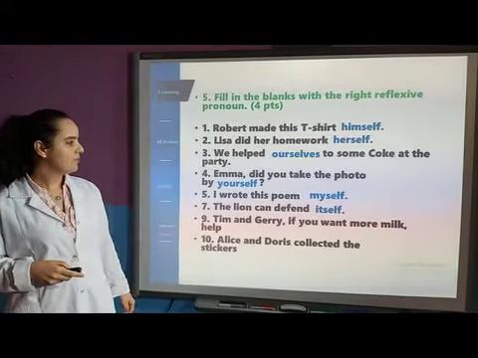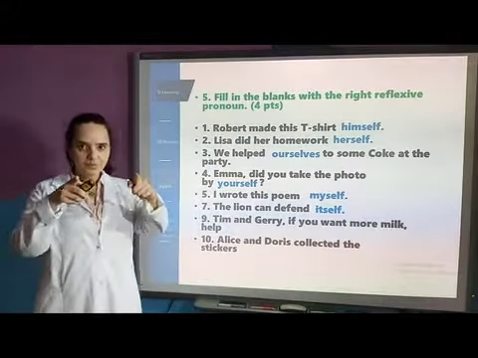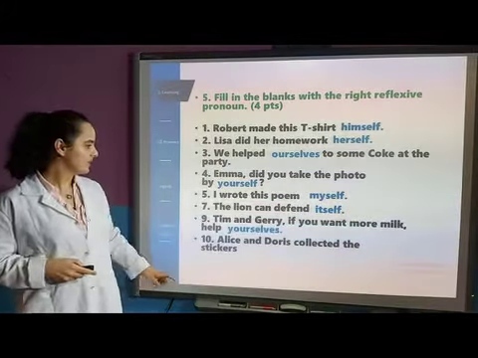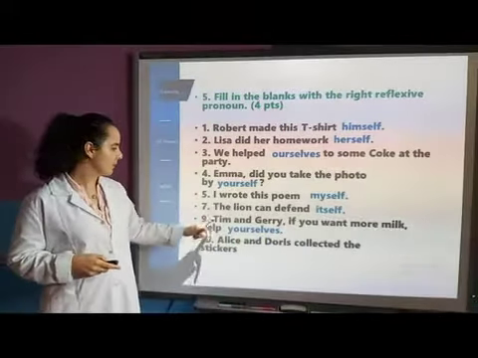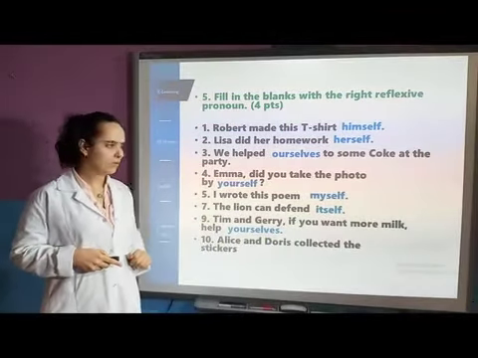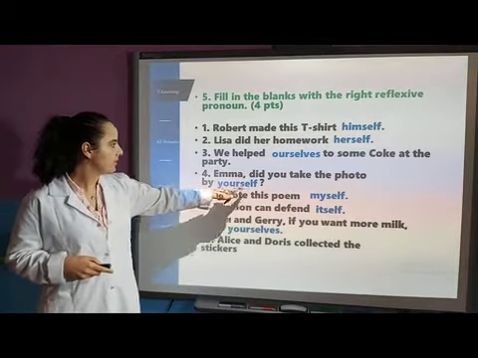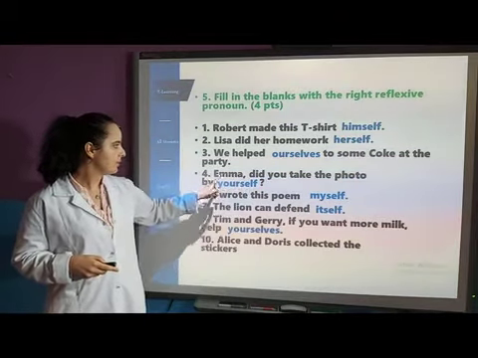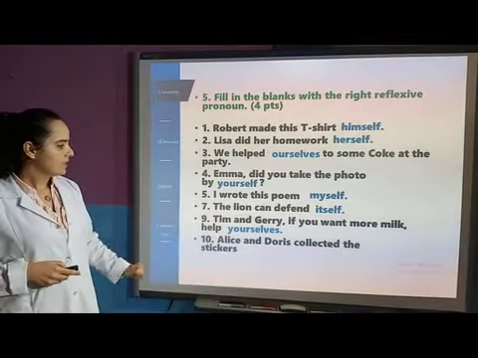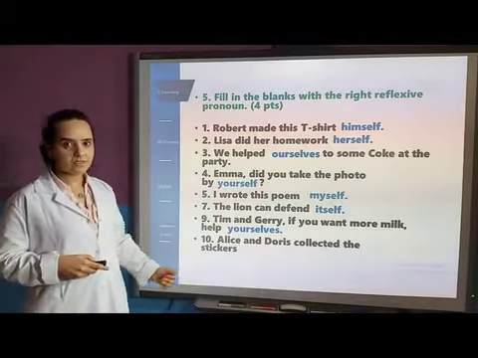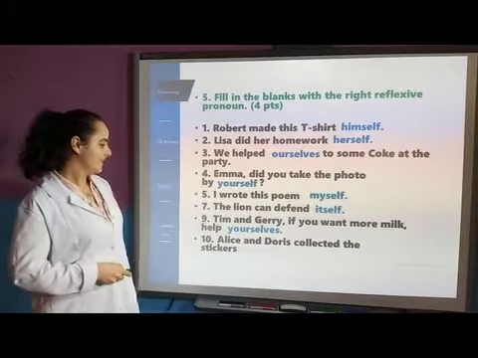Tim and Jerry, if you want more milk, help yourselves. And we write selves with V-E-S because we have two people. We have Tim and Jerry, it's plural. Okay, and like the example that we have here, we write self with F because we're talking about just one person. 10, Alice and Doris collected the stickers themselves.